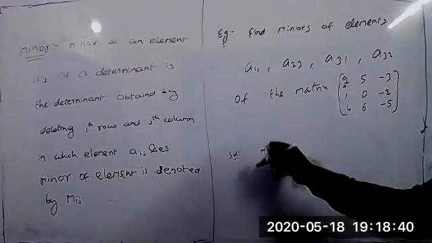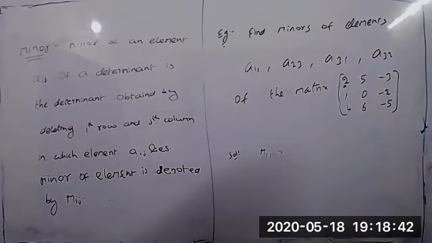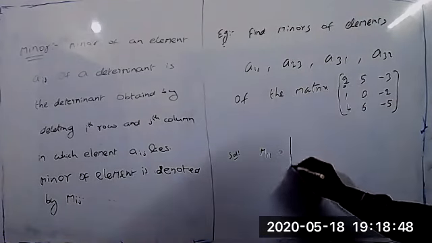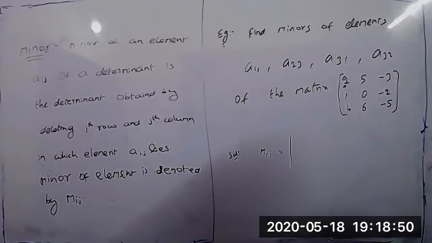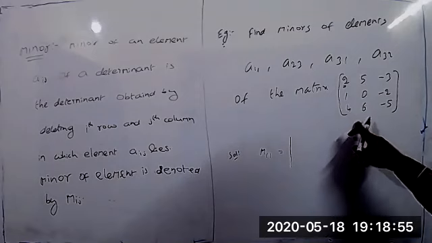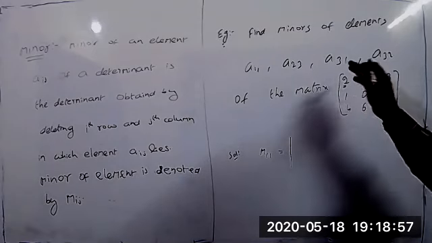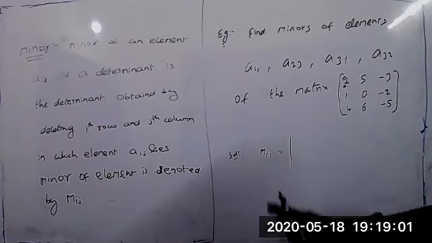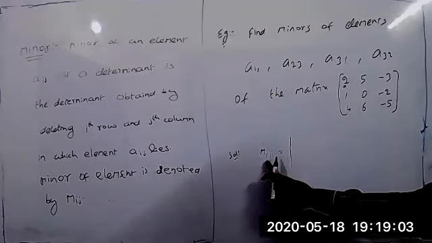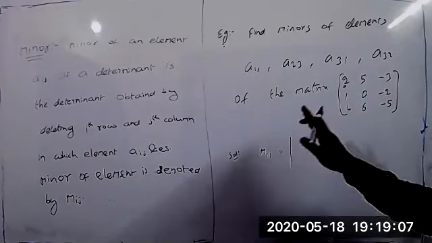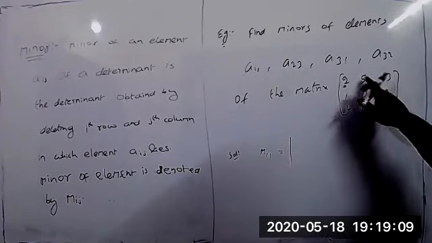According to our definition, the minor of this element is the determinant obtained by deleting the ith row and jth column. Here the ith row is the first row and the jth column is the first column, so we eliminate the first row and first column.